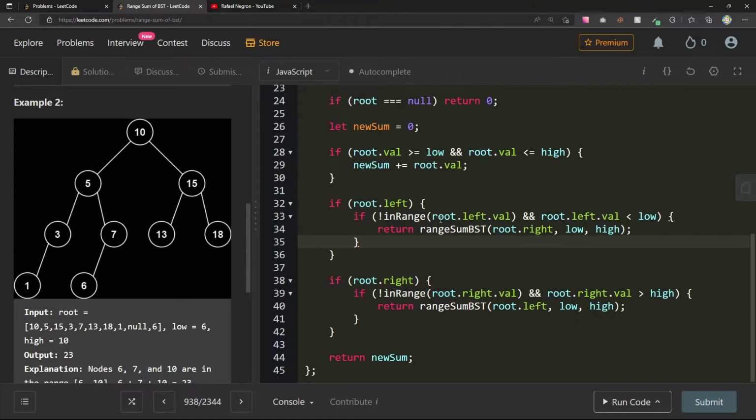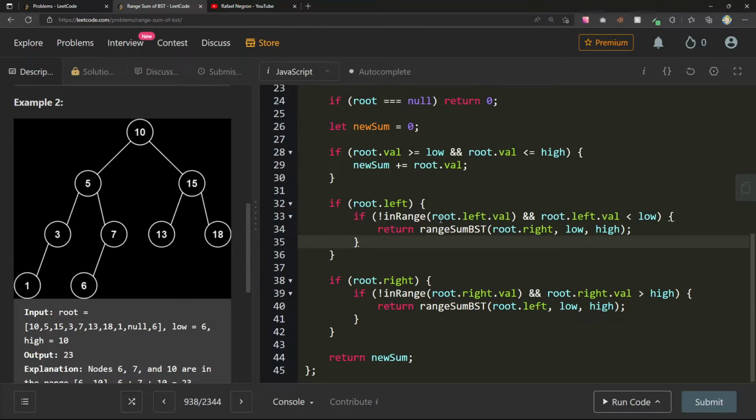So let's say we just go to the 5 just because. Let's say we don't have any logic to take us to the 5. So right now I'm on the 5, trying to figure out what I'm going to do. Now I know I'm already in a spot that I'm not in range. So let's say I get to a node that is not in range. I feel like it's the same thing as before, right?